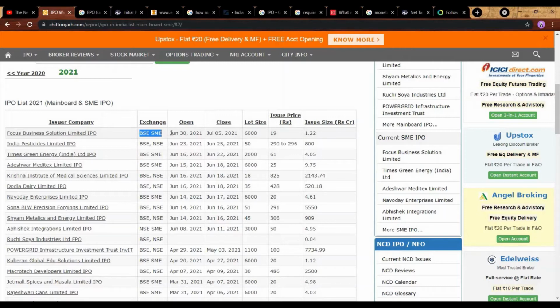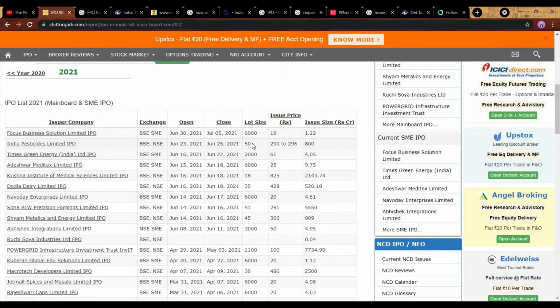So coming to this, the IPO is available on June 30th and closing on July 15th. Oh, this is not yet available, so let's go to the next one. India Pesticide Limited IPO, which is available on the exchanges of BSE and NSE. BSE is Bombay Stock Exchange, NSE is National Stock Exchange, which is available on June 23rd, 2021 and it's closing on June 25th. That is, I think it's over today. Today is June 25 for the record.